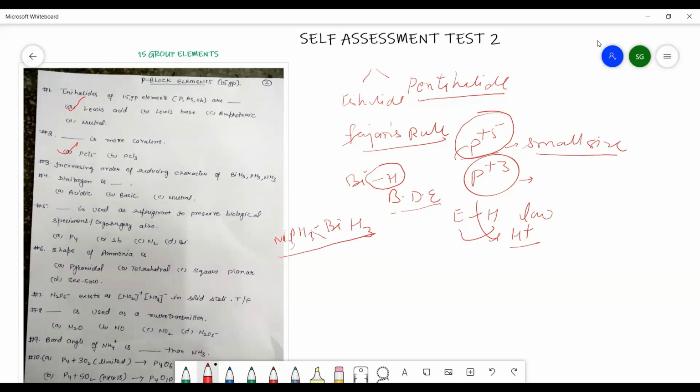Now the next question is, if you are taking dinitrogen, what is the nature of it? It is acidic, basic or neutral. But the N2 is neutral. It does not react with the acid or react with the base.